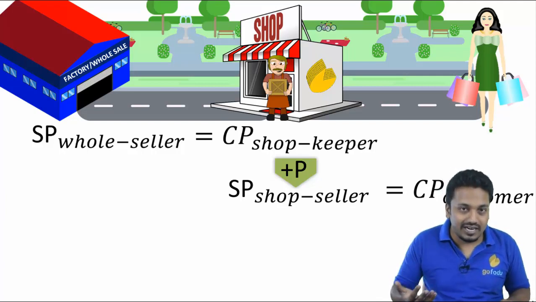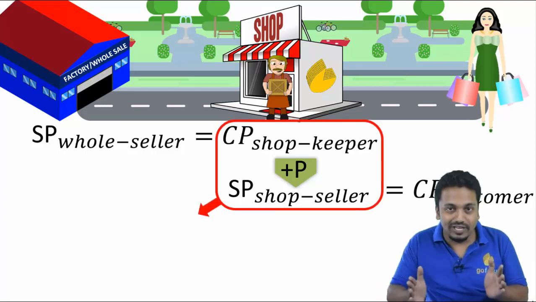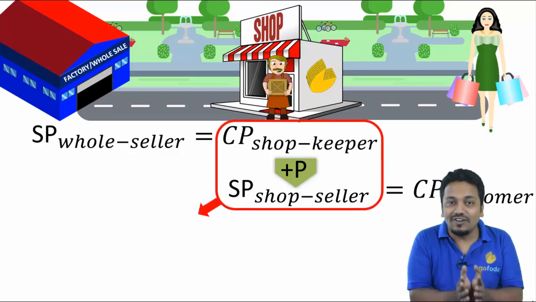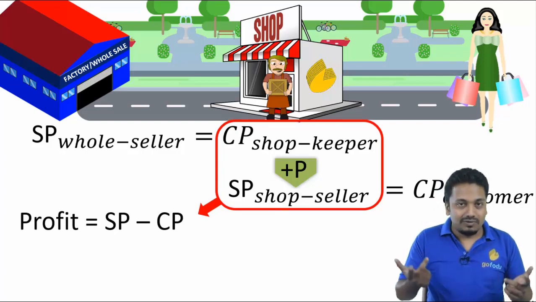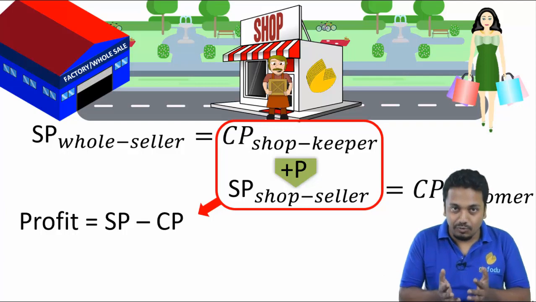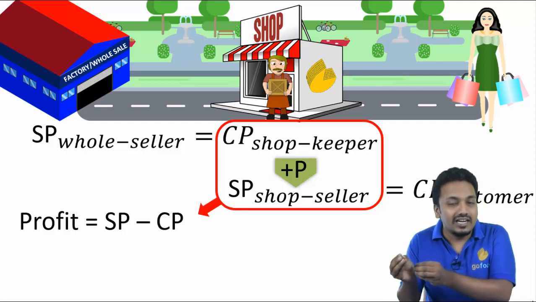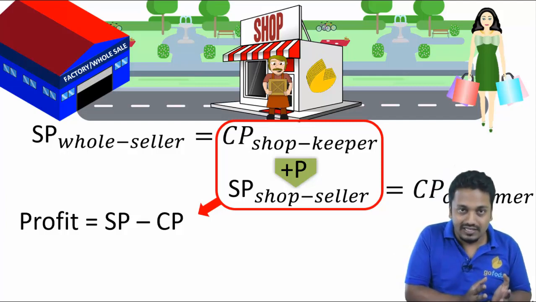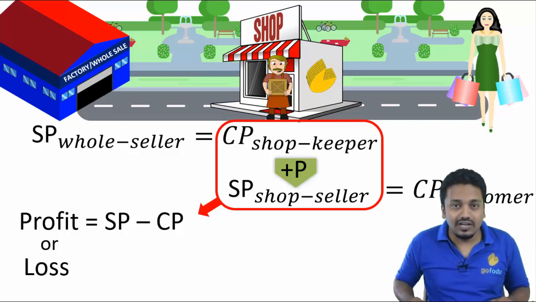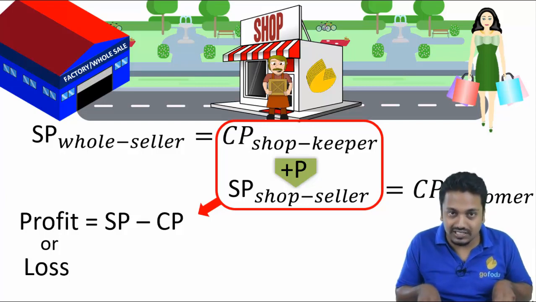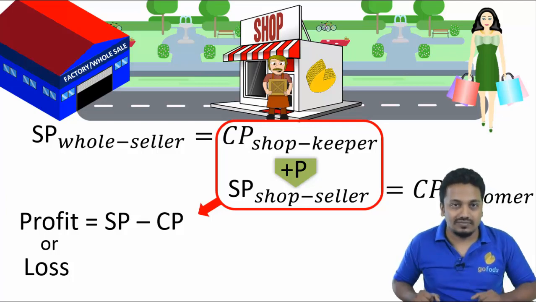So when you buy something at cost price and sell it at selling price, the profit you make in this transaction is the difference between the selling price and the cost price. Now sometimes due to constraints, let's say the product is faulty or outdated, it is bought at a higher price and sold at a lower price and the shopkeeper makes a loss. So the formula for loss will remain the same, selling price minus cost price, but the value will come out to be negative to denote a loss.